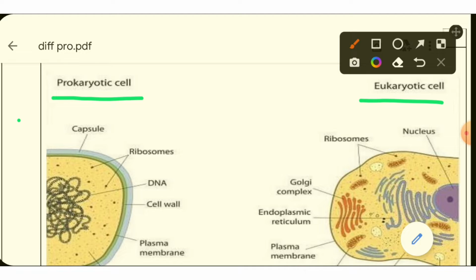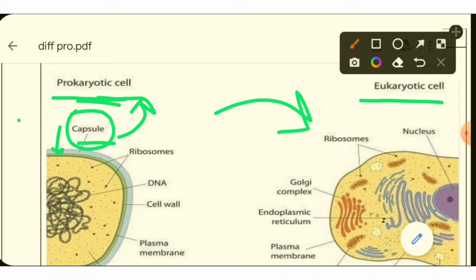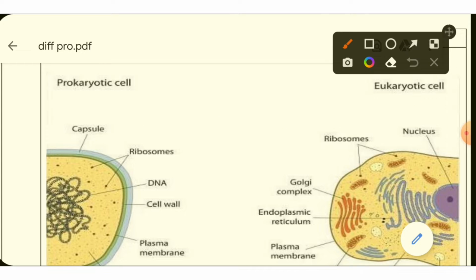In the prokaryotic cell we can see an outer membrane, which is the capsule, and the capsule is a protective layer around prokaryotic cells. But there is no such membrane in eukaryotic cells. We can see that the nuclear region develops poorly in prokaryotic cells due to the absence of a nuclear membrane. This nuclear region contains only DNA, or nucleic acid.